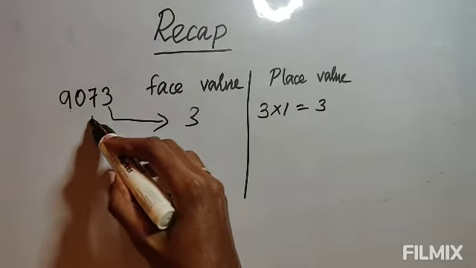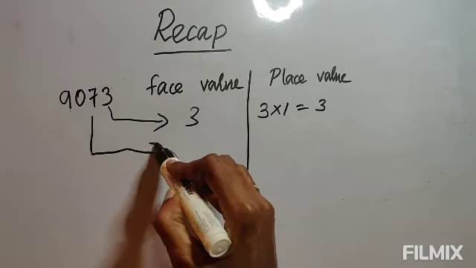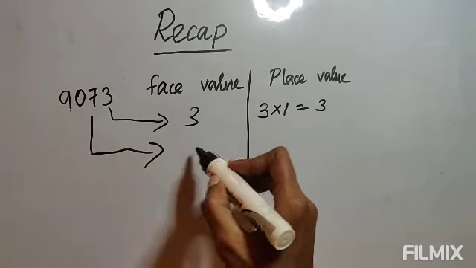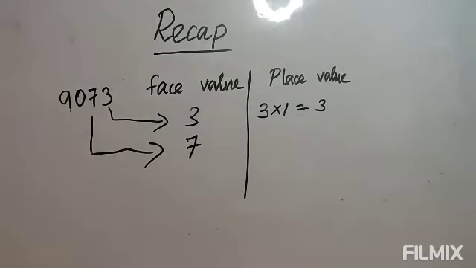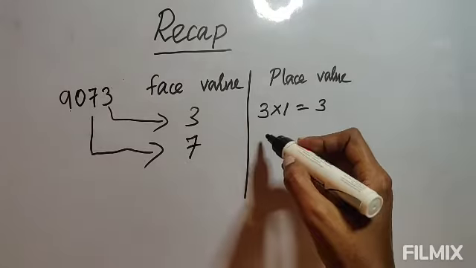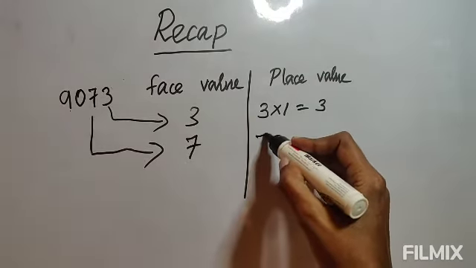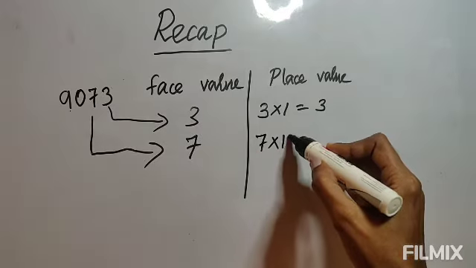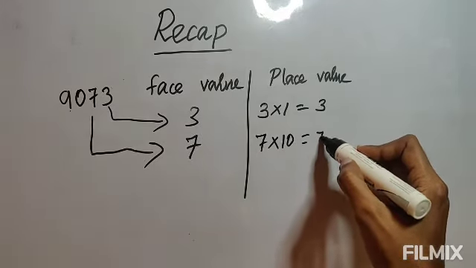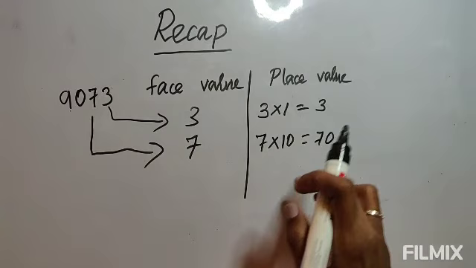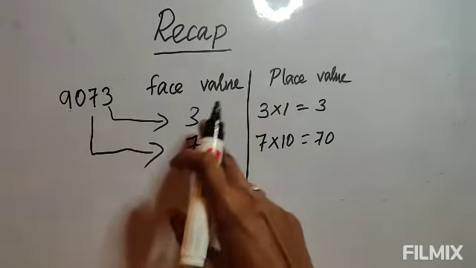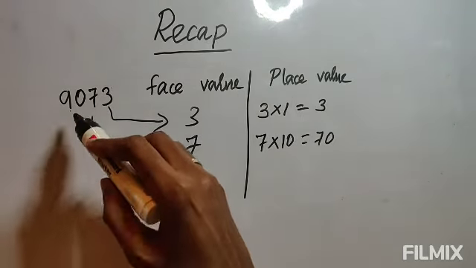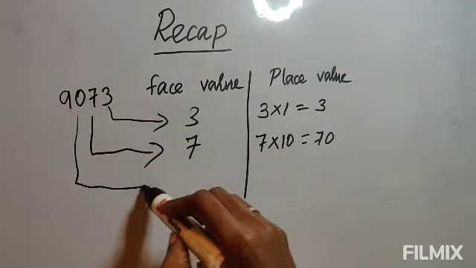Now face value of 7. The number in tens place is 7. So 7 is the face value, and its place value will be, the number is 7 and it's in tens place, so you have to multiply by 10. 7 into 10, 70. So 70 is the place value of 7.